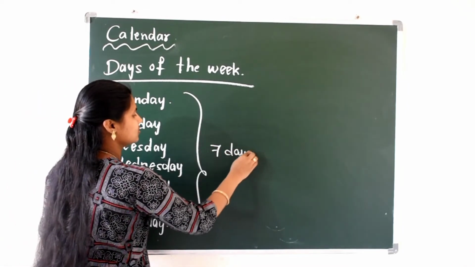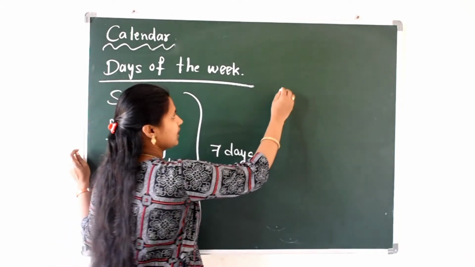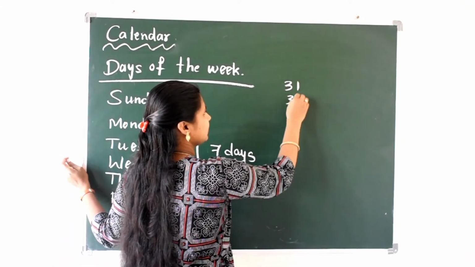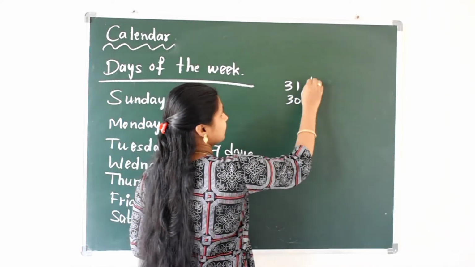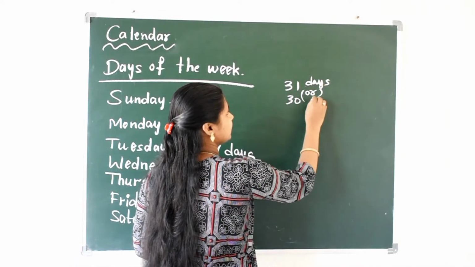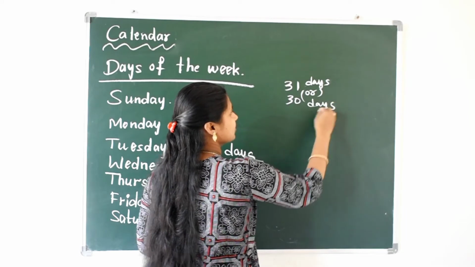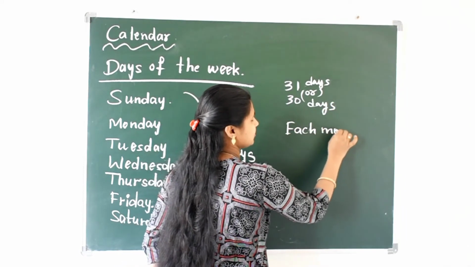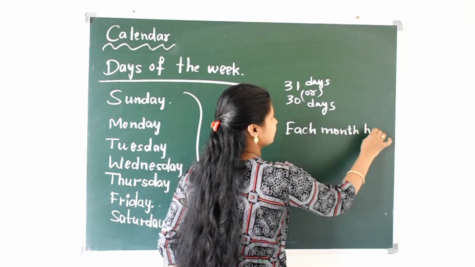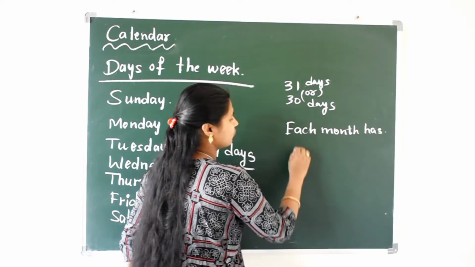So a month has 31 days or 30 days, right? Each month has 4 weeks.